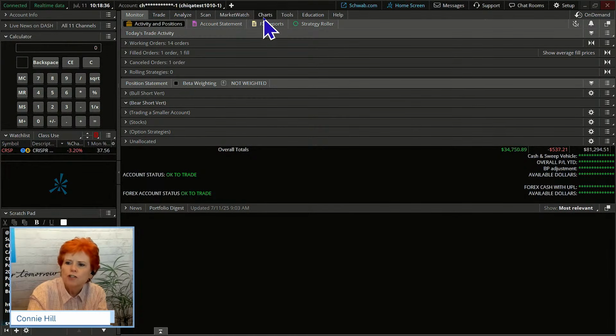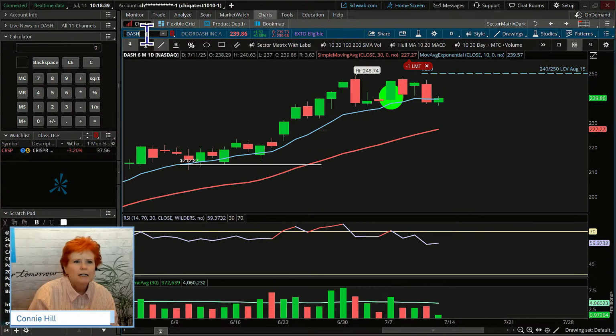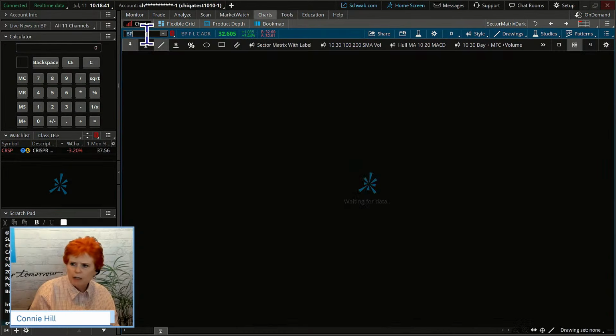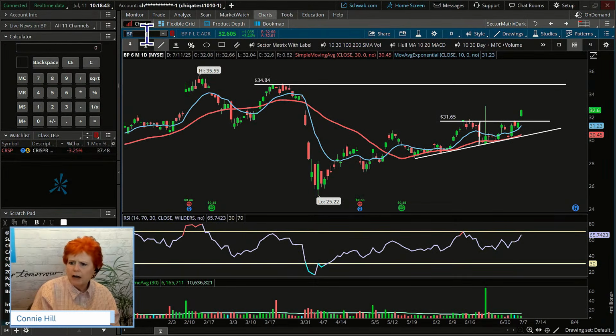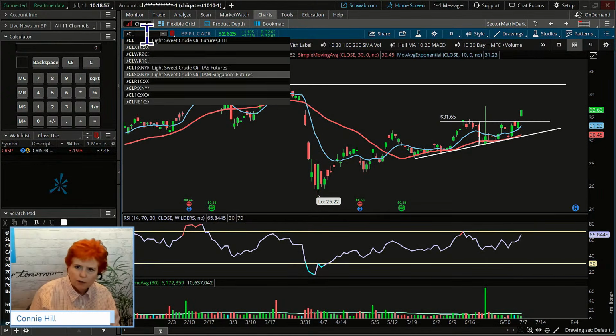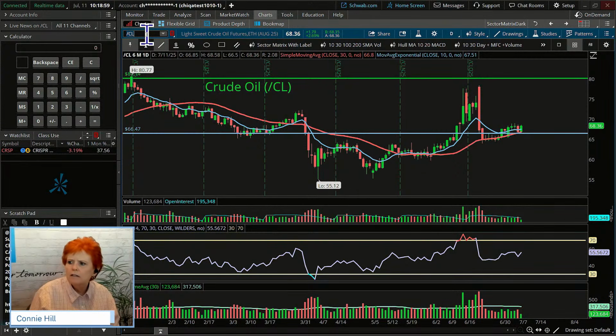Okay, so our first chart that we are going to take a look at, we are going to start with BP, British Petroleum. Now, on this stock, it's an ADR, so it's a foreign stock, which foreign stocks always have a little bit more risk, don't they? This is an oil and energy stock, and I was like, well, what's crude oil doing today? And as I looked at the crude oil futures contract, we don't trade that, but many times stocks that are highly correlated to what crude oil is doing, sometimes you'll see a similar pattern with them.